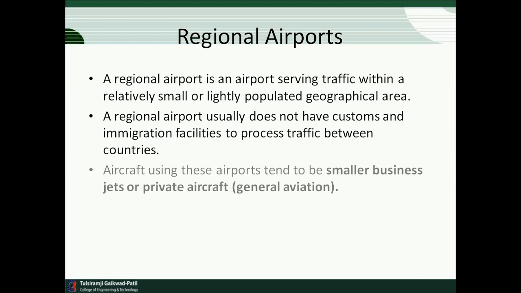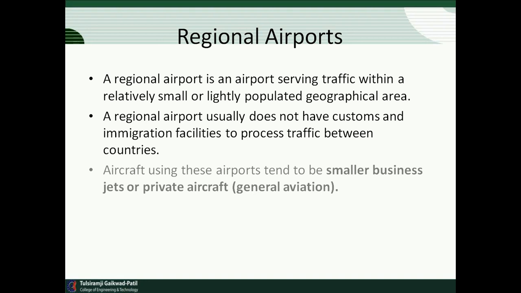Regional airport. A regional airport is an airport serving traffic within a relatively small or lightly populated geographical area. A regional airport usually does not have customs and immigration facilities to process traffic between countries. This is one of the smaller airports.